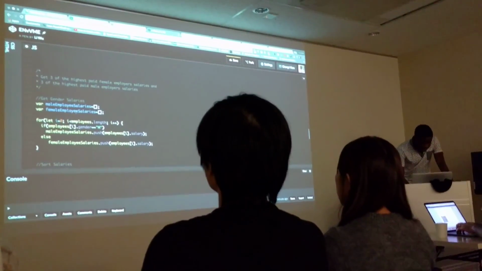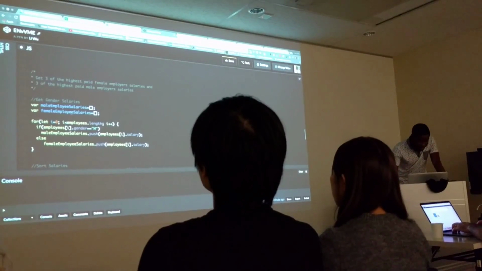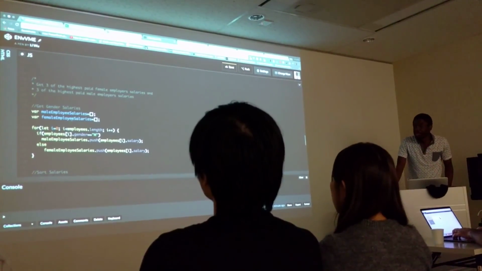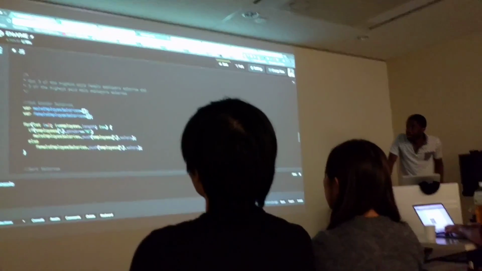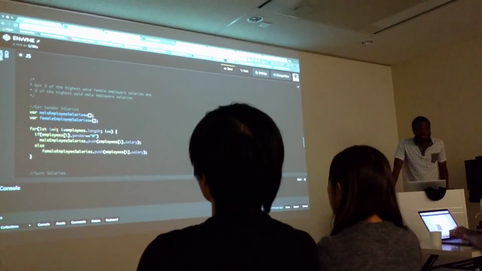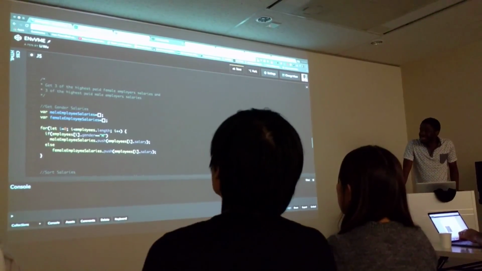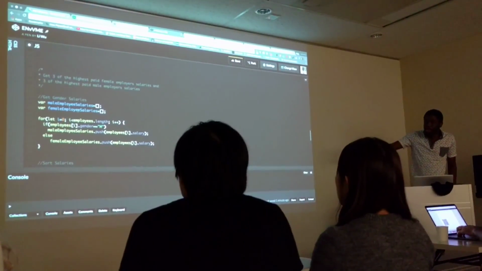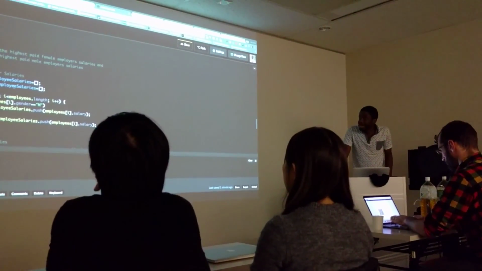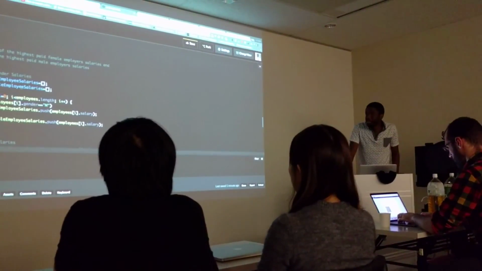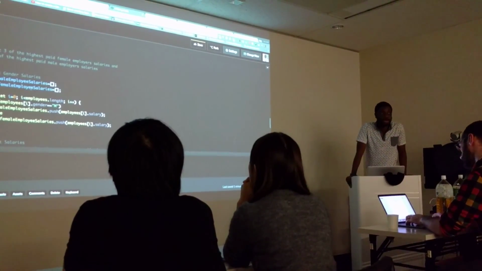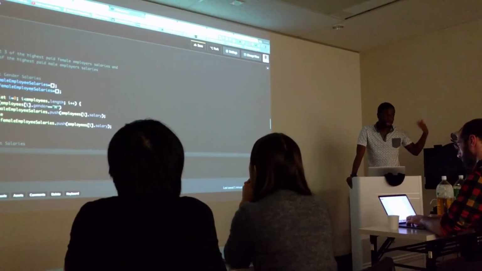Let's get some gender salaries from the data. I initiate an empty array of male employee salaries and female employee salaries, and then I do my for loop through each one of those employees. If the employee gender is male, then I push the employee's salary into the male employee salaries. You get what's going on, right?